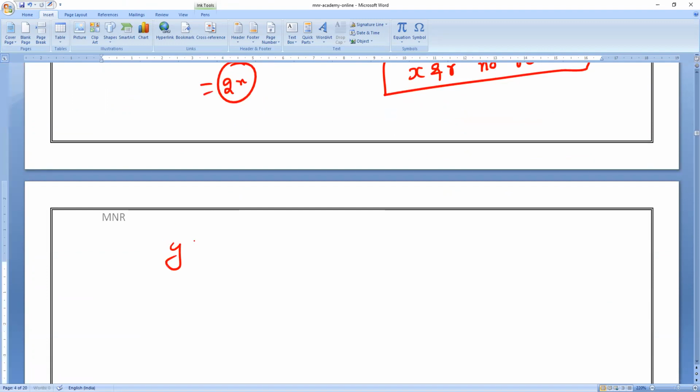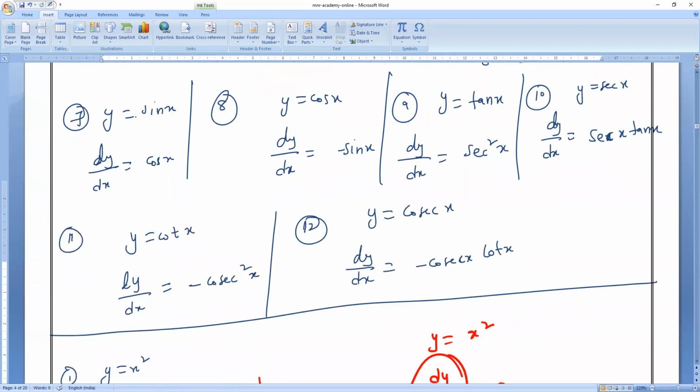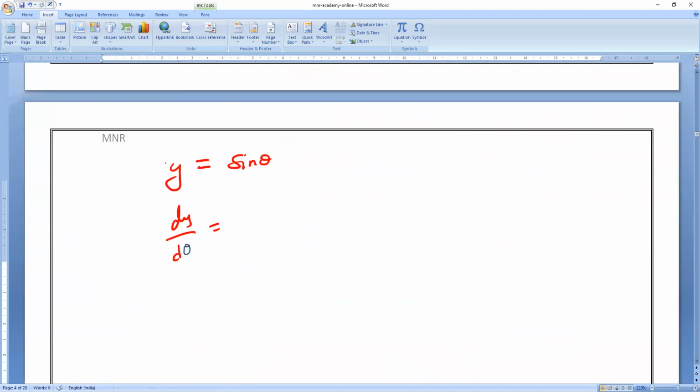Alright. Understood, everybody? Next, y is equals to sine theta. Then dy by d theta is equals to what, everybody? Not dx, dy by d theta, because I have taken theta. I am taking theta only. dy by d theta is equals to what will come? We have written y equals to sin x, then dy by dx equals to cos x. Now instead of x, I'm taking theta. So y equals sin theta means dy by d theta equals to cos theta. Understand?